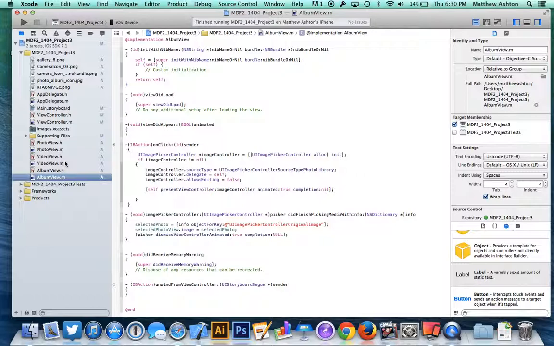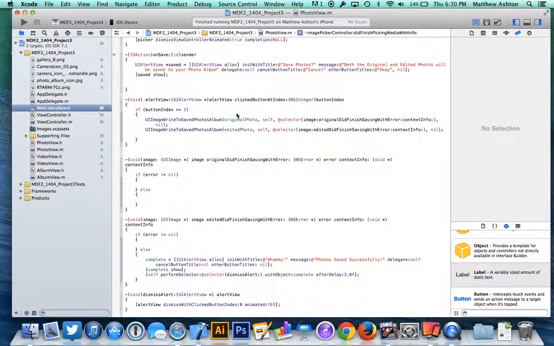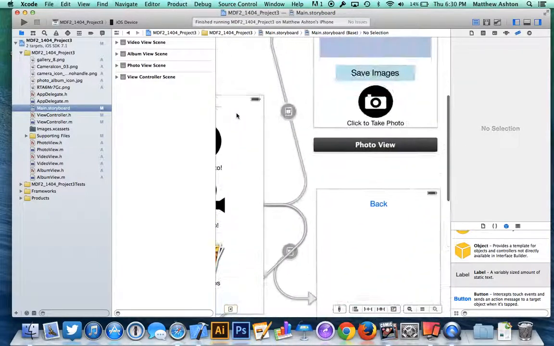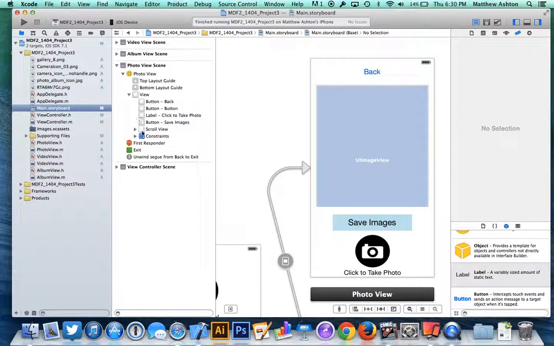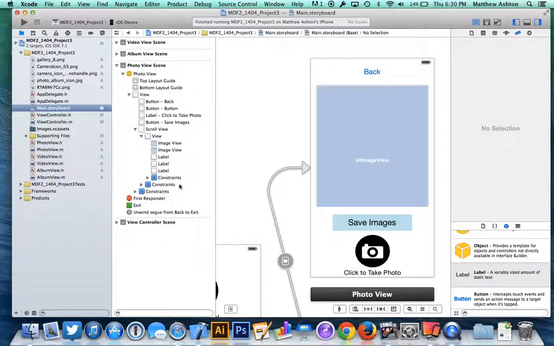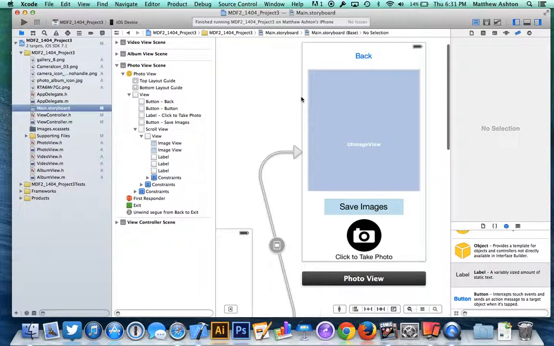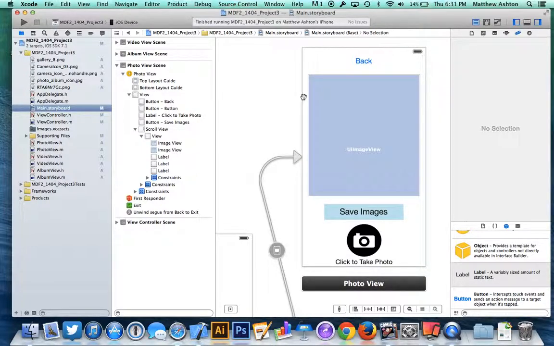One thing that I could have done a little bit better is possibly, it took me a while to figure out how to get the exact, here I'll show you in the storyboard, for the photo. This is actually a scroll view, and it took me a while to figure out how to do the constraints. As you can see here, there's constraints for the scroll view, and it took me a while to figure out how to get all these set up. So that's something I want to explore more in depth and figure out exactly what they're supposed to do and exactly how they do it. I just had to look up some stuff online to figure out just the basics on how to get it to actually show up. So that took me a while. It's definitely something I want to improve on.